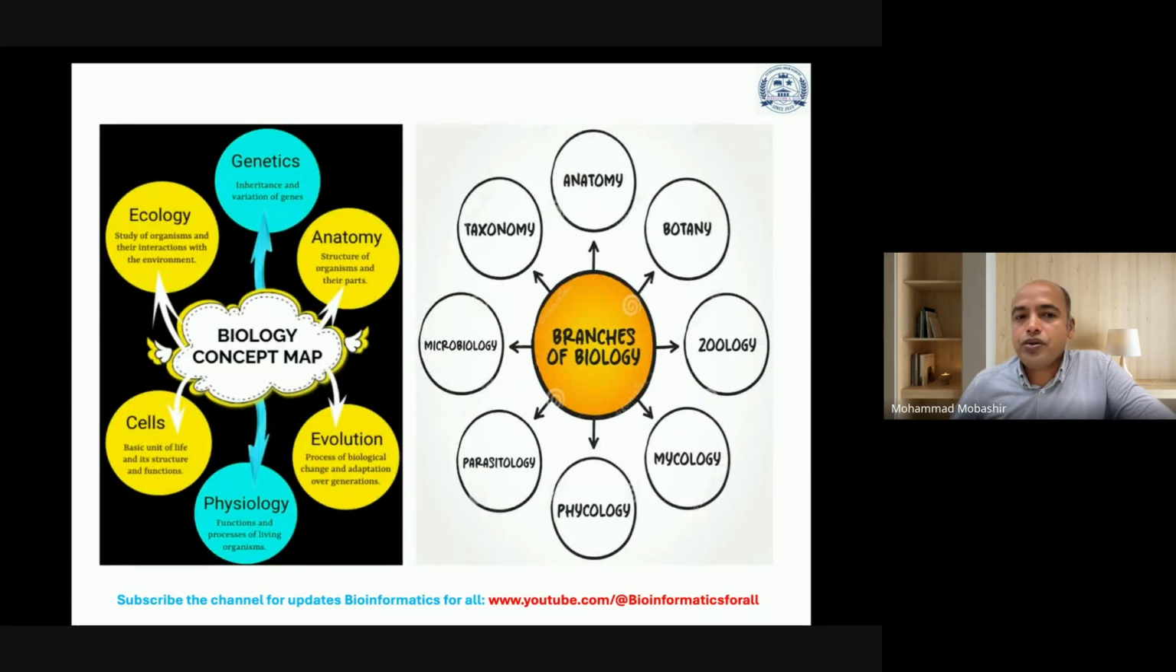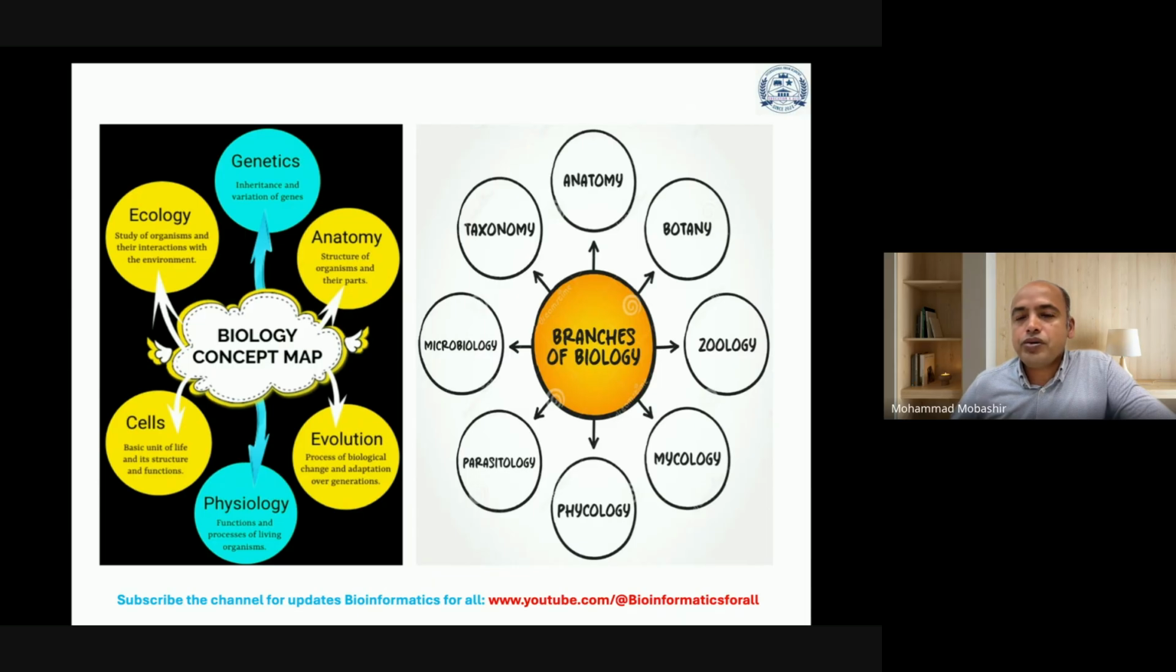So let's say, what is biology? The concept of biology normally covers botany and zoology, which are the two main branches of biology. Botany is the study of plants; zoology is the study of animals. Then mycology, phycology, parasitology, microbiology, and then it comes to anatomy and taxonomy.